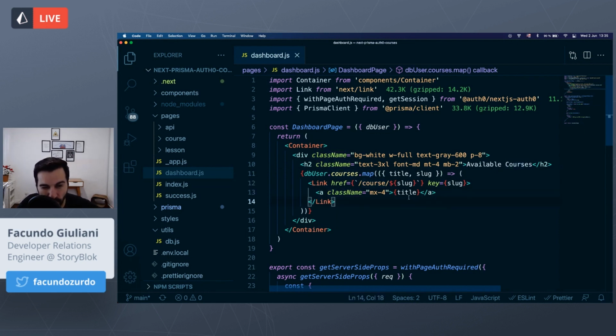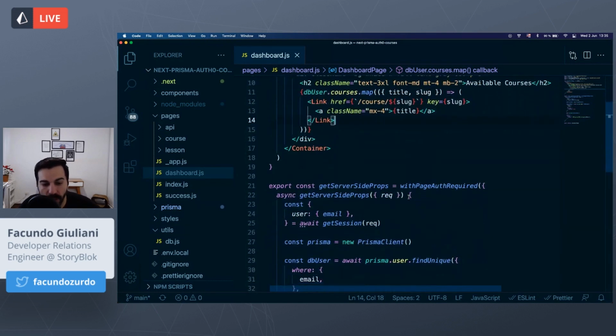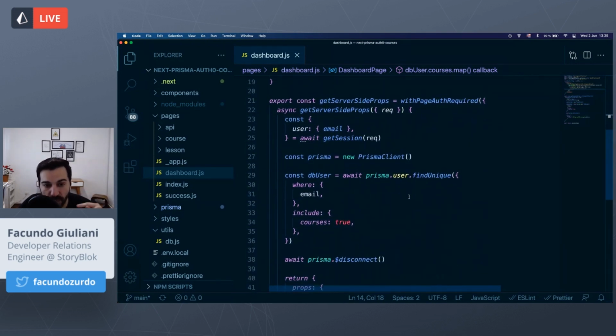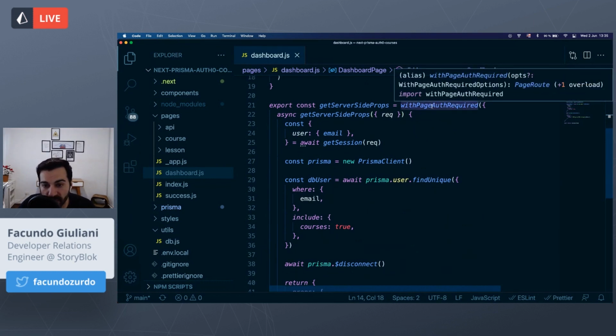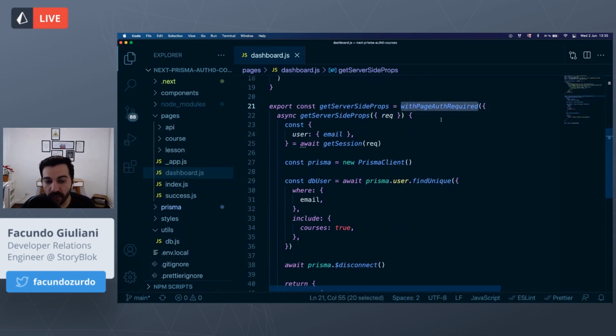This is the markup that we are generating for the dashboard. But when we execute this page, we will execute server-side code, first wrapping that with this function, withPageAuthRequired, which means that if a user tries to access this URL, this page, we will force the user to log in first if the user is not logged in. So we will verify that only logged in users can access this page, which is what we want. I mean, we only display the dashboard for logged in users.